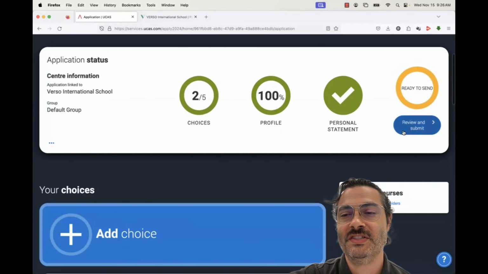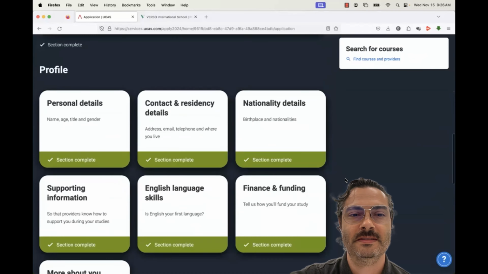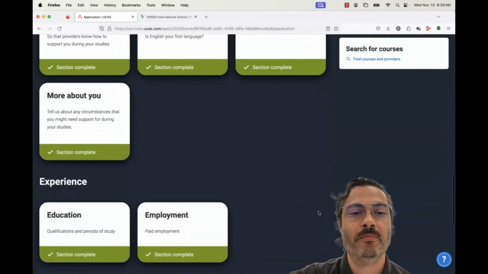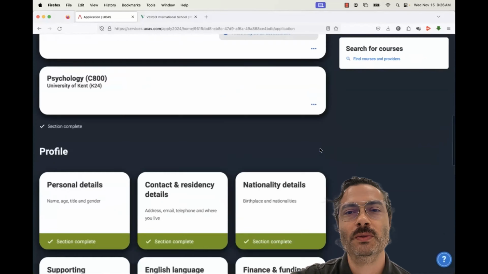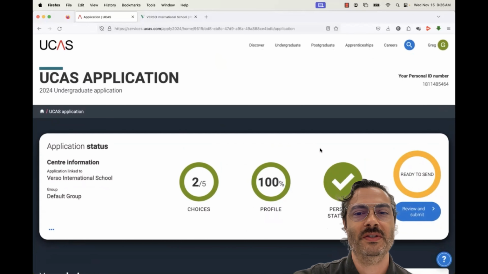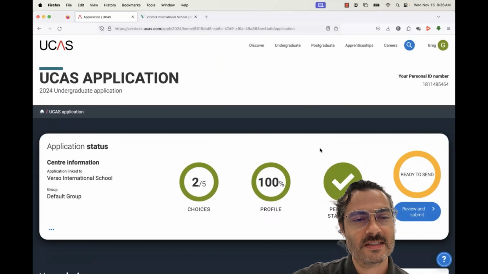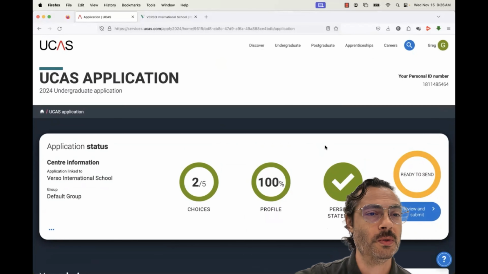The next step is just to review each section and pay for it, and then the school gets it. So unlike an application where in America you pay and then it goes to the universities, in the UCAS, if you're connected to a center like we are, you will have your application sent to your school. So the counselor will get your application.